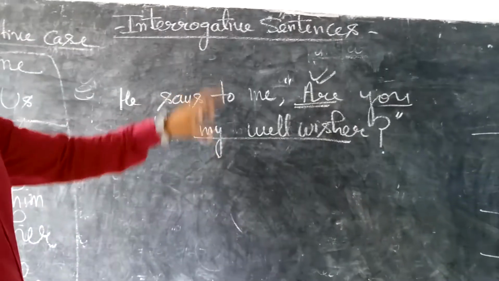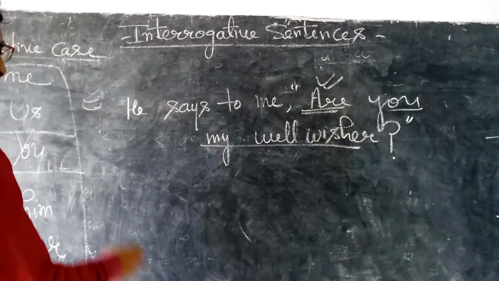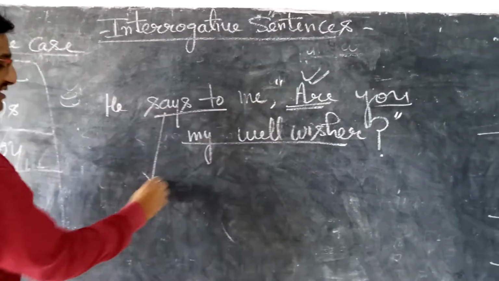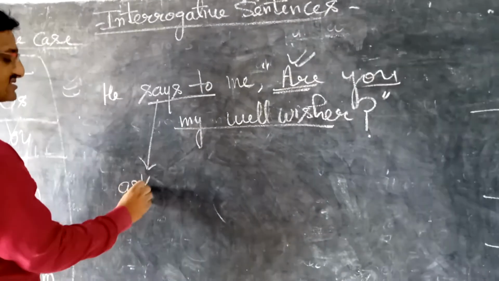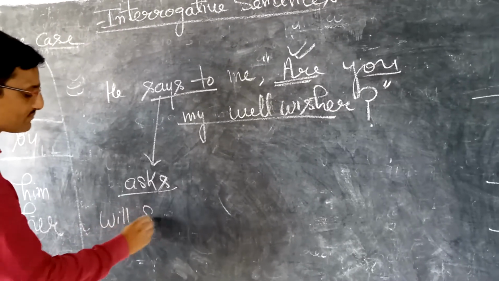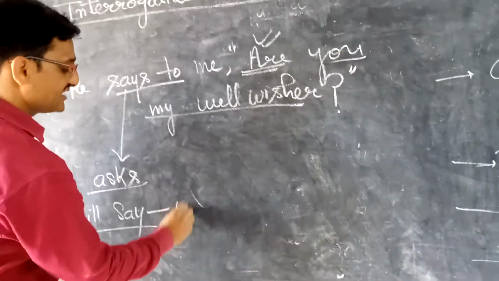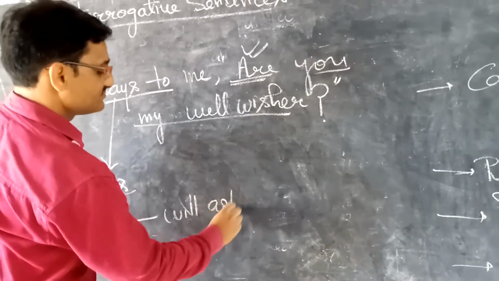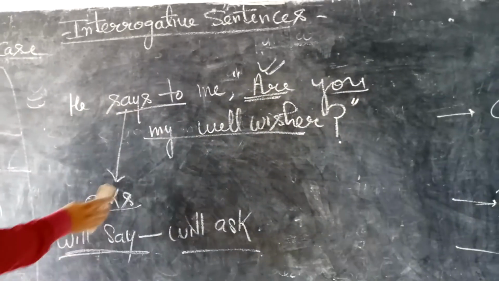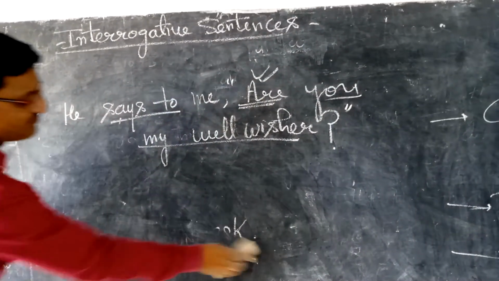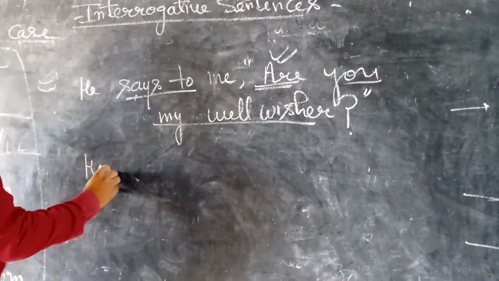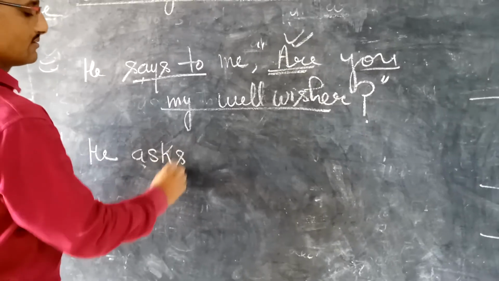Now how can we change these sentences into indirect speech? See students, once again I will let you know, the reporting verb says is changed into asks. If will say is given, then we change it into will ask. Clear, students? So very easily we can change this reporting verb. Says is given, so we will write he asks me.